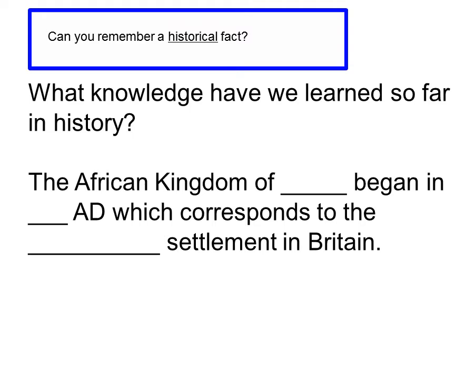Okay, the African Kingdom of Benin began in 900 AD, which corresponds to the Anglo-Saxon settlement in Britain. Remember, we can also use the words CE to mean Common Era, which refers to the same time period as AD, Anno Domini. So AD or CE mean the same thing.